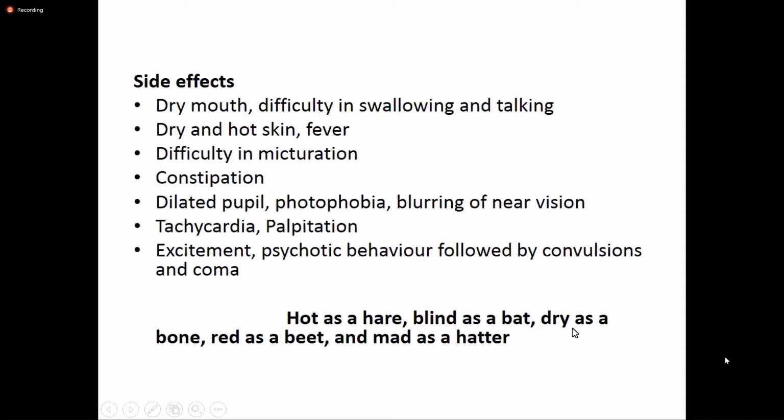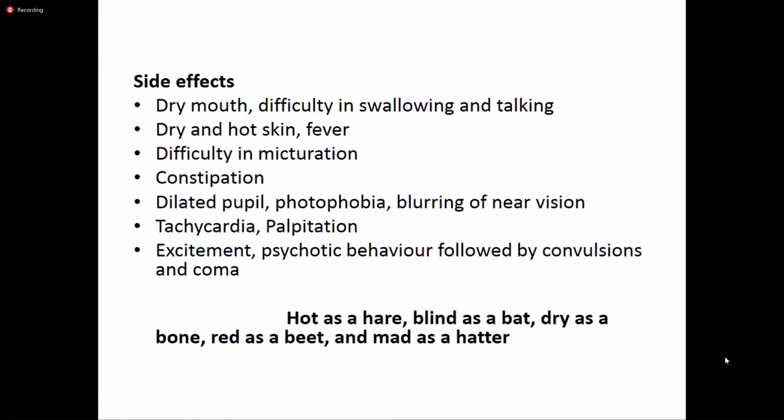And dry as a bone, so there will be a decrease in sweating, and all the mucous membranes and the skin will be dry. Red as a beet, because there will be flushing with atropinic drugs, and the face will be red. And mad as a hatter because of its psychotic behavior. So the anticholinergic drug or atropine side effects can be described as hot as a hare, blind as a bat, dry as a bone, red as a beet, and mad as a hatter.